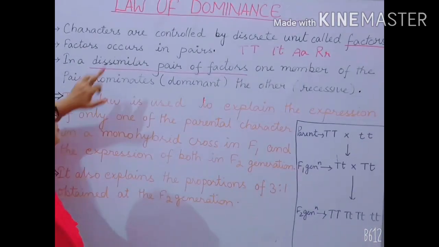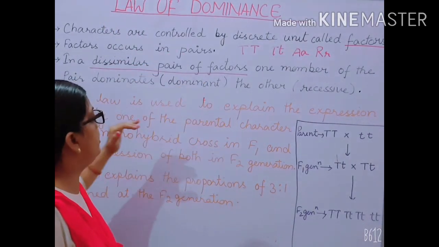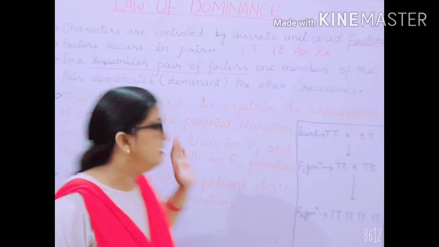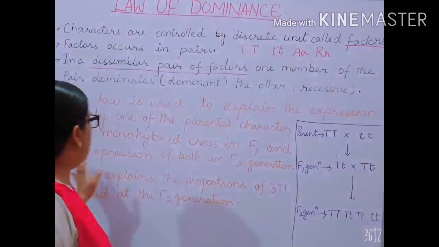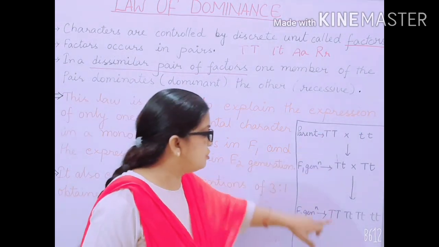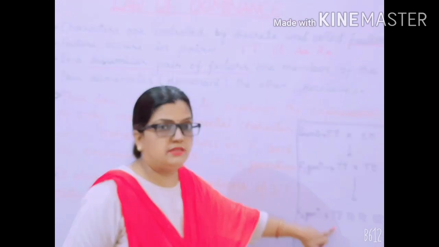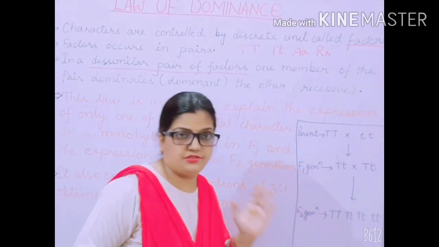So this law of dominance is very useful to explain the expression of only one of the parental characters in a monohybrid cross in the F1 generation and the expression of both in the F2 generation. So tallness is expressed in the F2 generation and dwarfness is also expressed in the F2 generation.